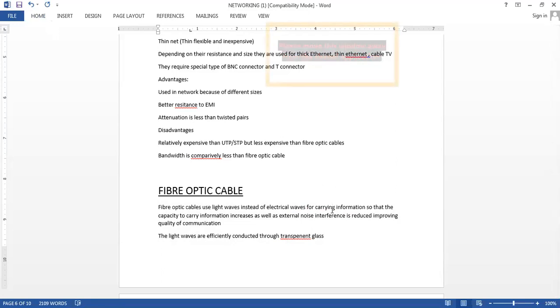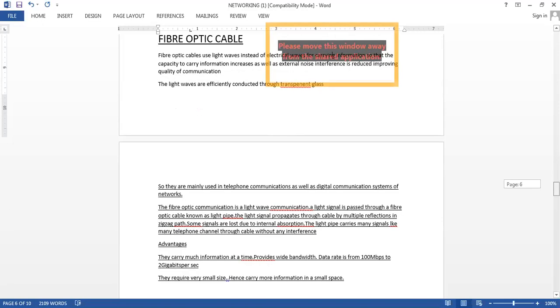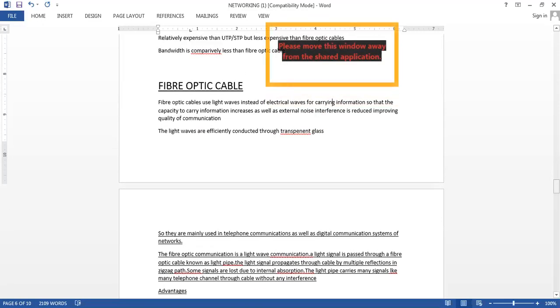The light signal propagates between two glass surfaces, and between those glass surfaces the light travels. So actually there is no electromagnetic induction, because there is no electric, I mean copper wire or something, right? You have the fiber material. So electromagnetic induction doesn't occur when you are using fiber optic cables.